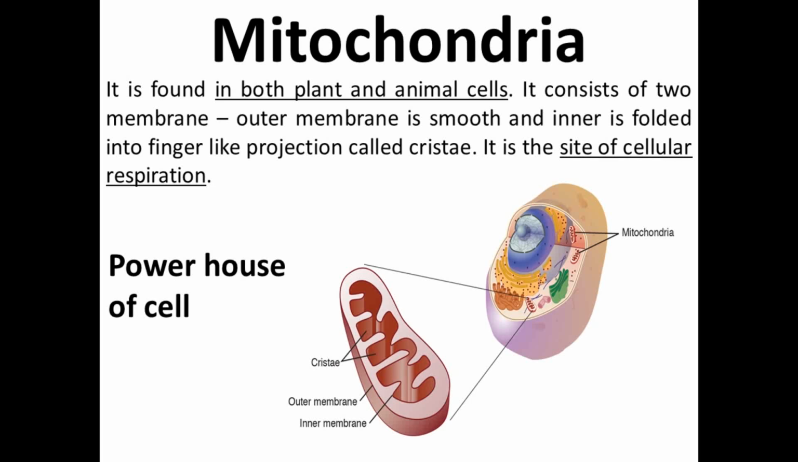Next is the function of mitochondria. It is the site of cellular respiration. Mitochondria is known as the powerhouse of the cell because there is oxidation of glucose and release of energy in the form of ATP, and that ATP is used in different functions or activities of the cell or our body.